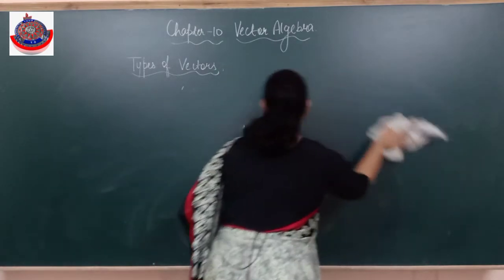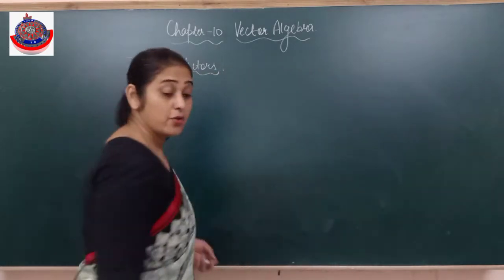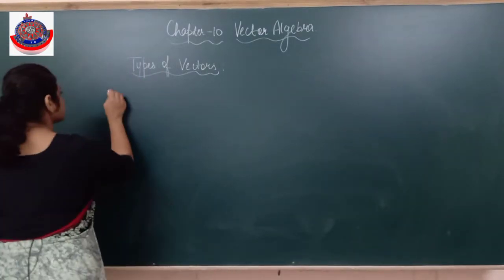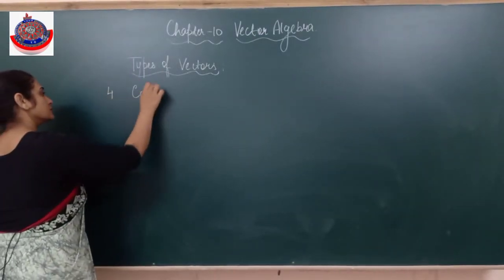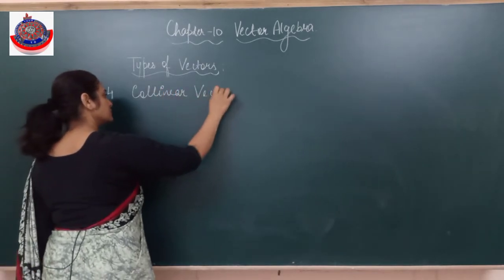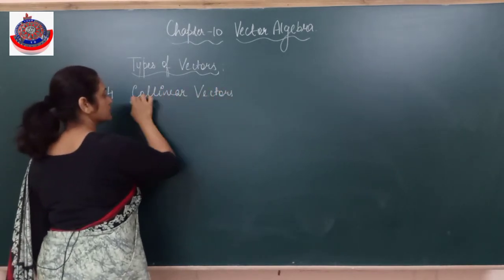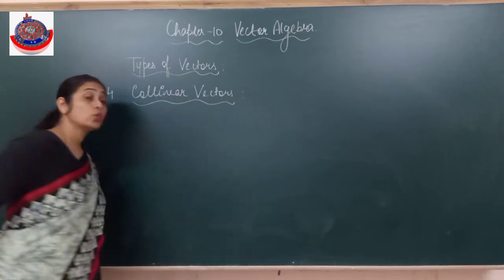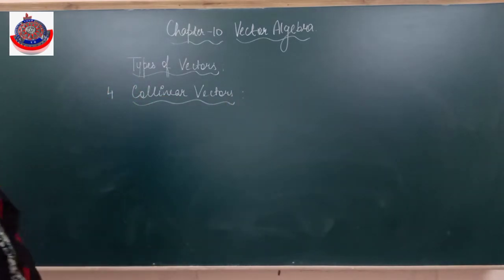The fourth is collinear vectors. What does collinear vector mean?